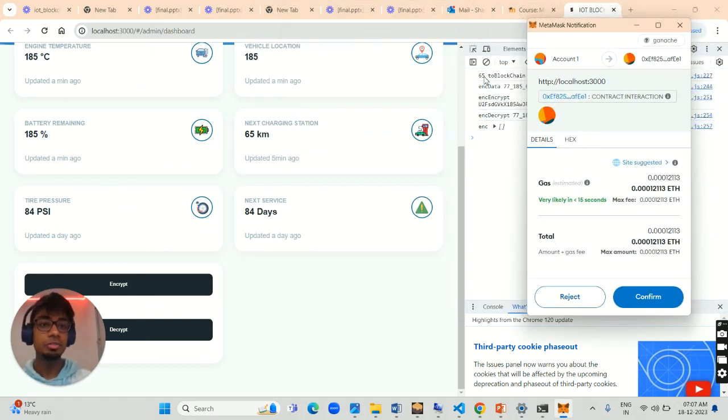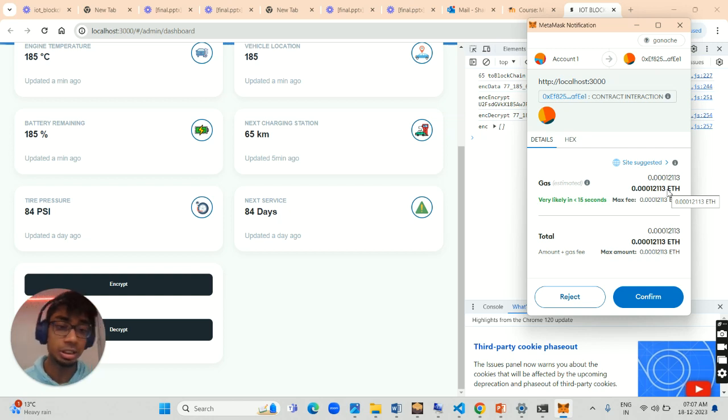MetaMask is the bridge between the Chrome extension, the Chrome, and the blockchain. So the blockchain is in the Ganache platform. So this is the bridge between those two. To push the data, we are paying through Ethereum, that is the gas price. So when we push the data, we pay this gas price to confirm that the data is going into the Ganache platform, that is the Ethereum blockchain.